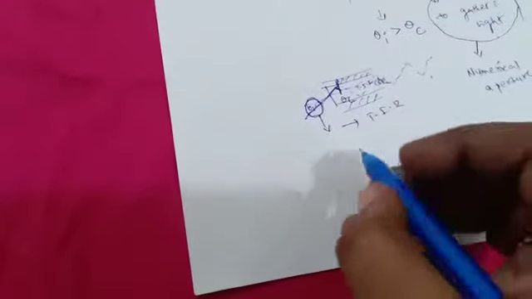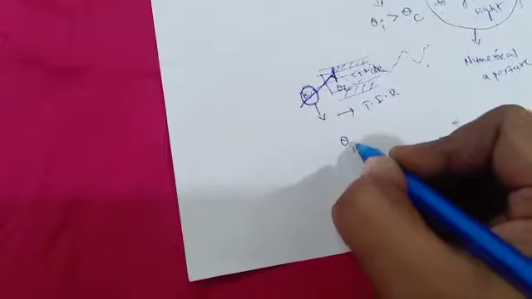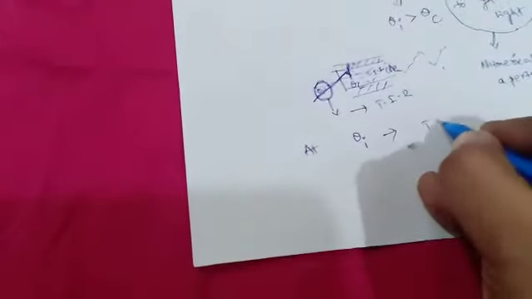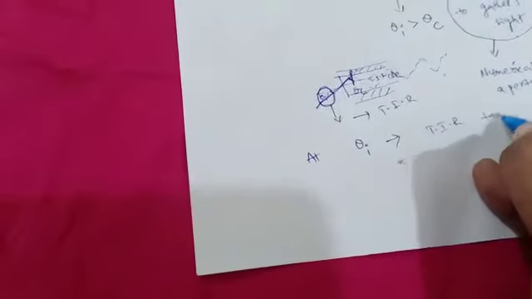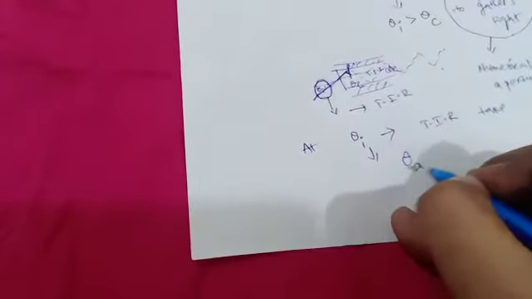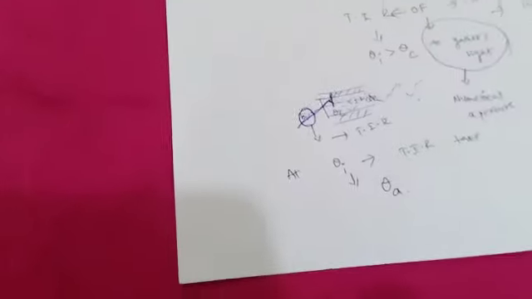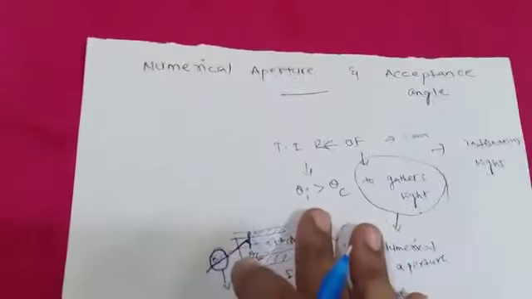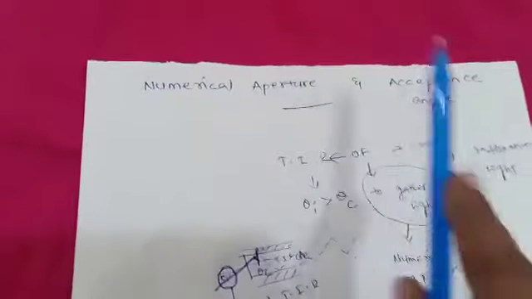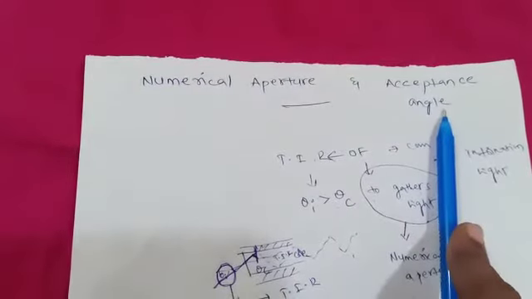Once again I am repeating, this is a very important definition. The angle of incidence at which total internal reflection takes place is called the acceptance angle. So here two parameters are very important for an optical fiber. One is the numerical aperture and another one is the acceptance angle.